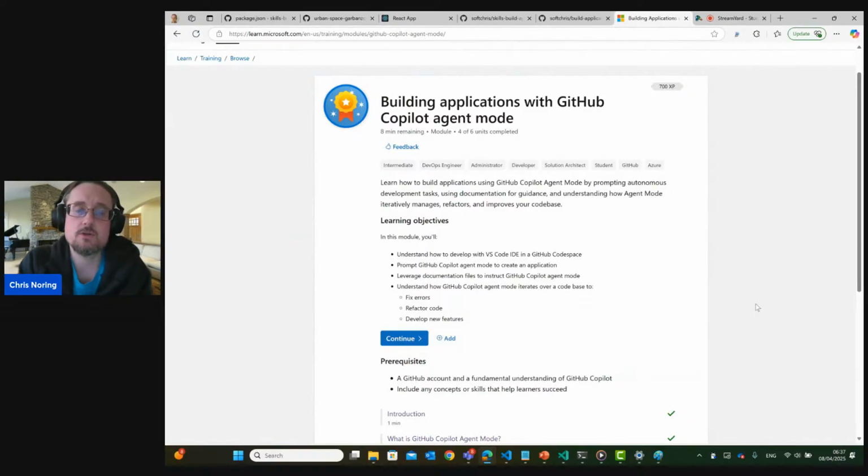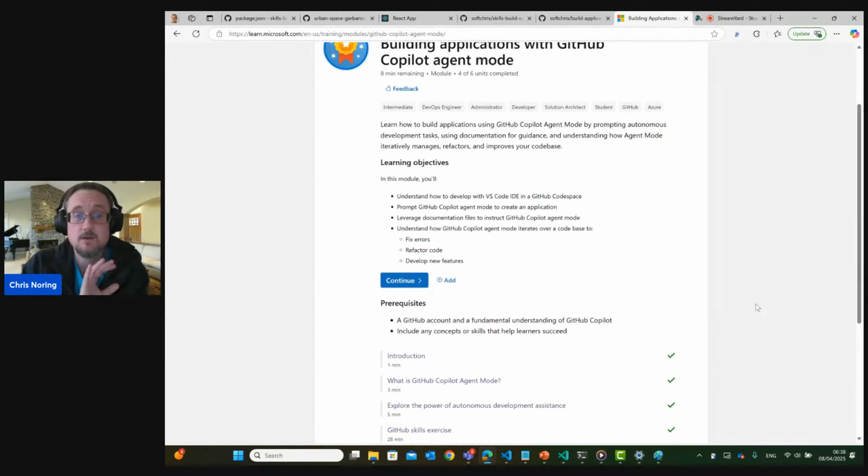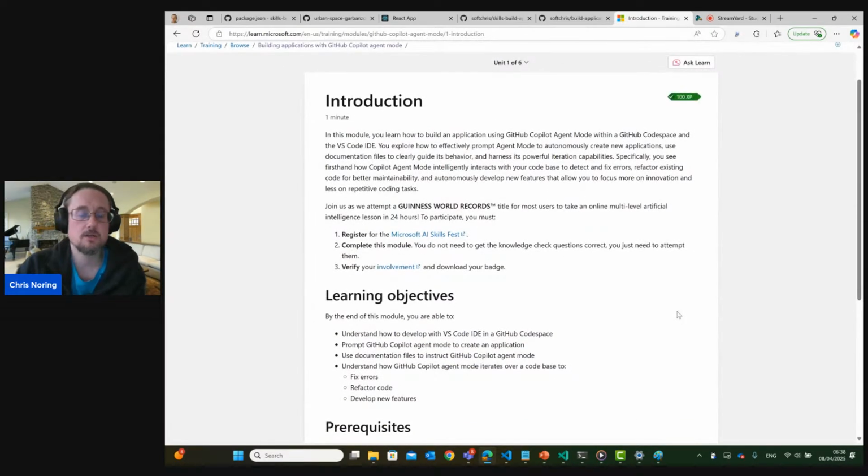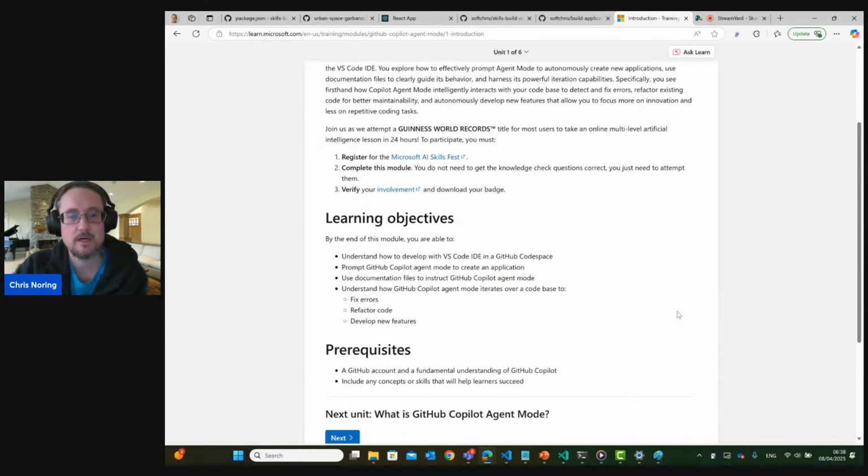I just wanted to show you that Learn module, how it looks. So imagine now that I have clicked the Learn module. This is where I end up, Building applications with GitHub Copilot Agent Mode. As I said, all Learn modules on Learn have these learning objectives, so you can see what the objective is, what's in it for you. If you take this Learn module, what will you learn? Let me just show you here. Here's an introduction mentioning all about this Guinness World Record today. So hopefully you're excited by that.